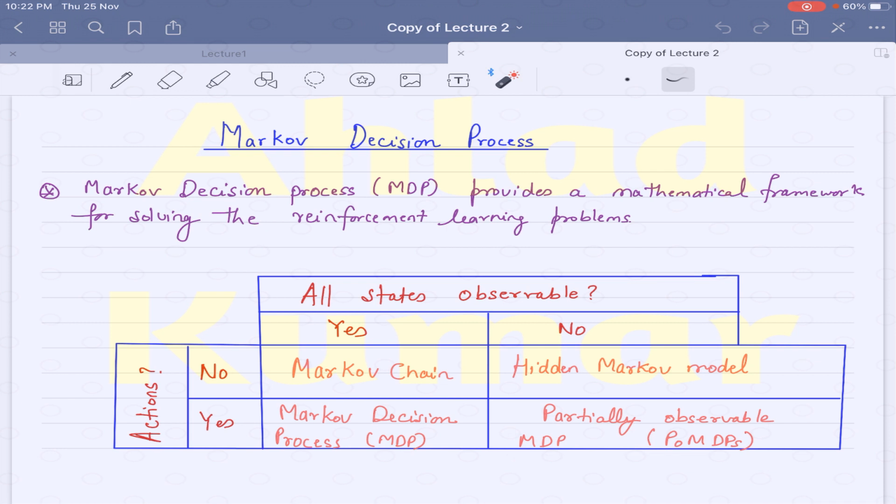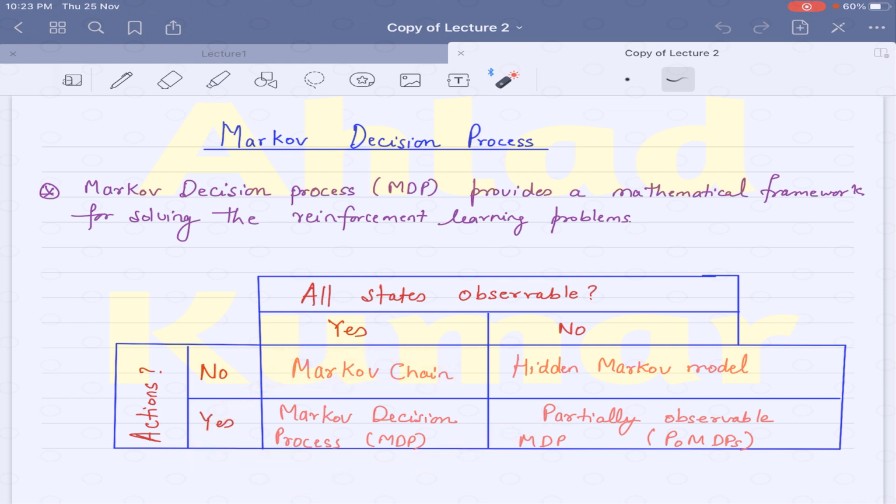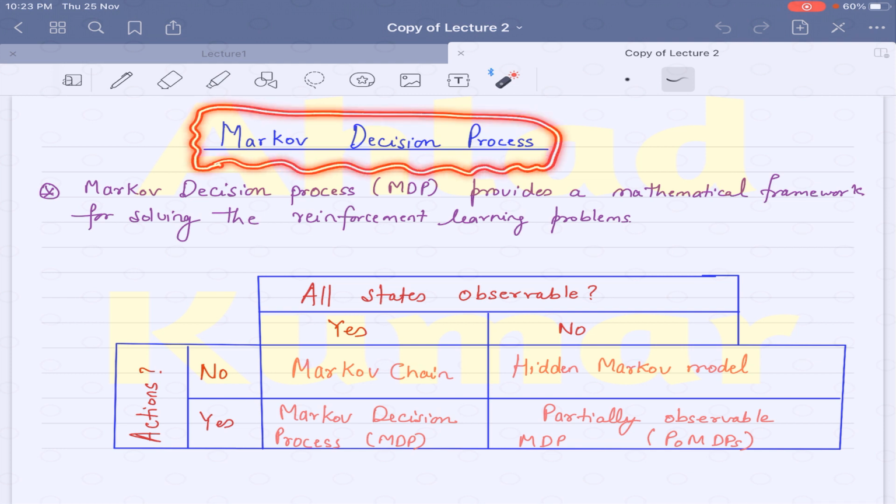In reinforcement learning, we will be mainly focusing on Markov decision processes, but we will gradually move to understand what they are one by one. This is the very simplistic case of Markov chain. We will start from this and then gradually move to the others. Later in the lecture series, we will be discussing partially observable Markov decision processes also. So let's understand each of the terms which are there in this definition, what they actually mean to us.